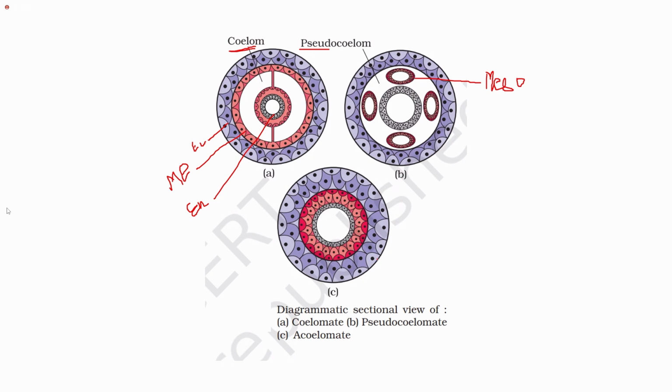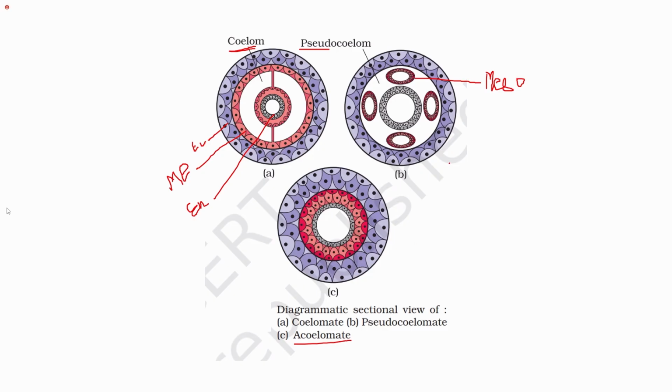While if I talk about acoelomates, we do not have any body cavity between the endoderm and the mesoderm. Example: platyhelminthes. In platyhelminthes, all three germ layers are present, but the body cavity is not present. So they belong to the group acoelomates.